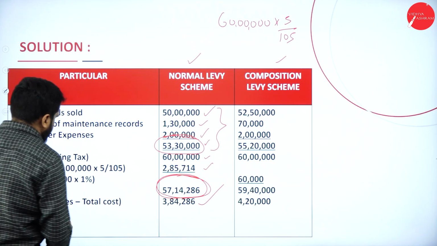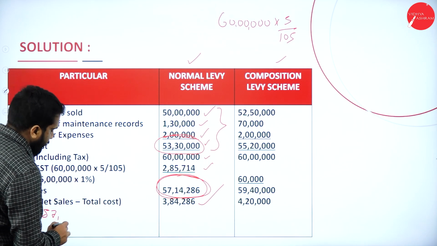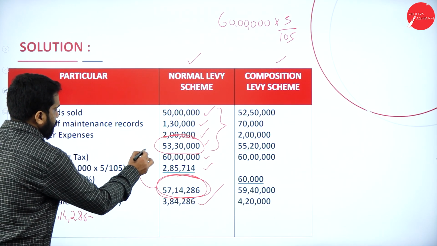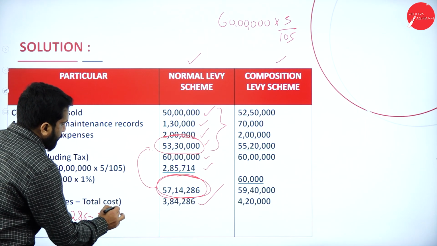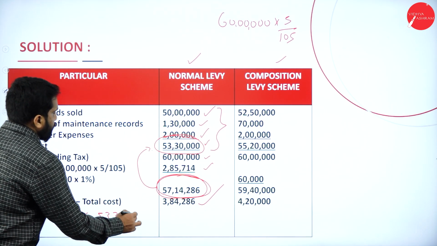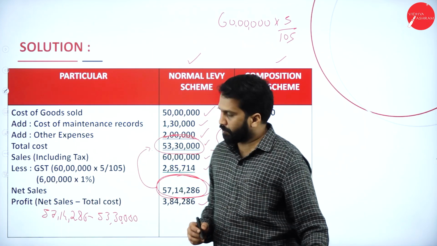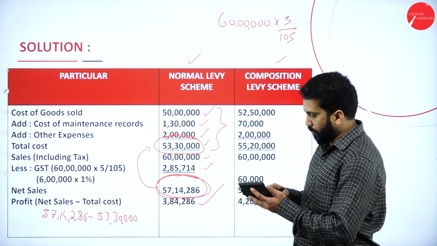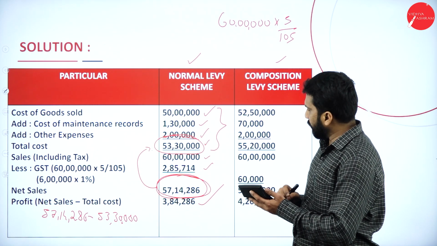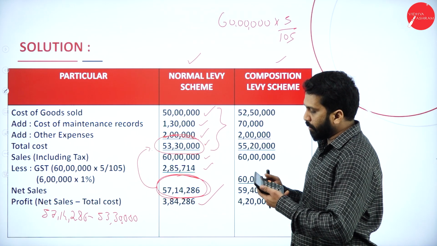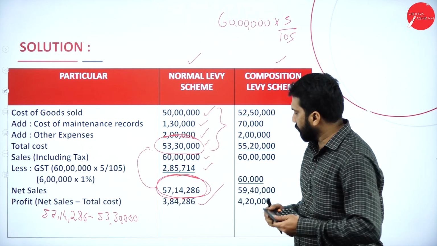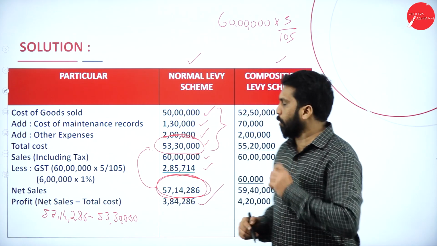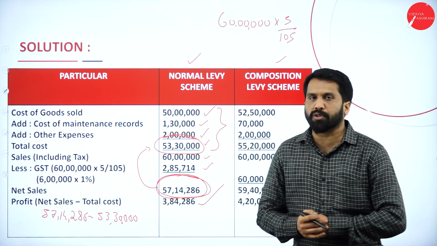From your selling price, your 57 lakh 14,286 minus 53 lakh 30,000. Now, we'll calculate this. So it will be 57 lakh 14,286 minus 53 lakh 30,000. I got 3 lakh 84,286. What is your profit? If you go for normal levy scheme, your profit is 3 lakh 84,286.